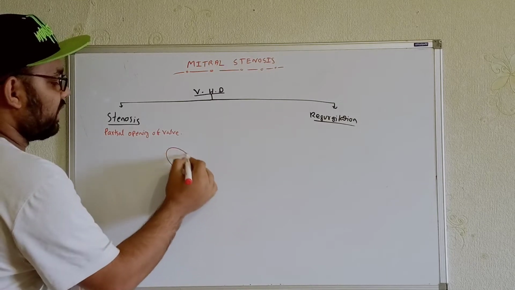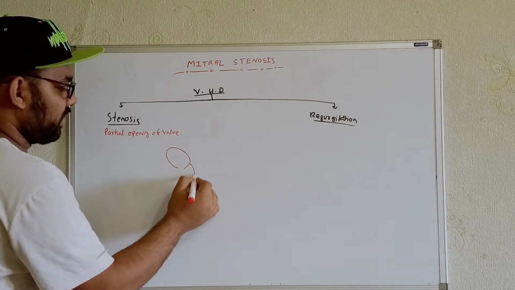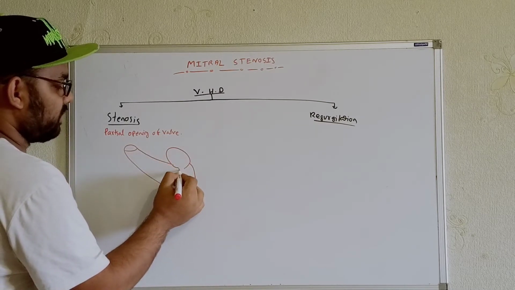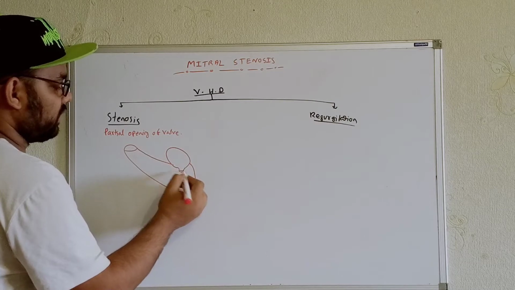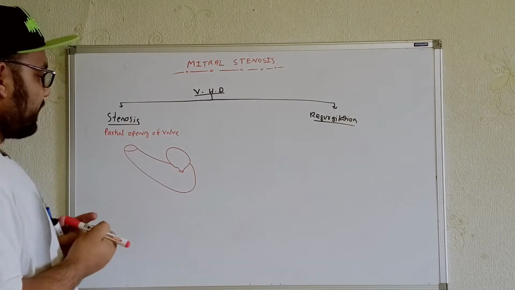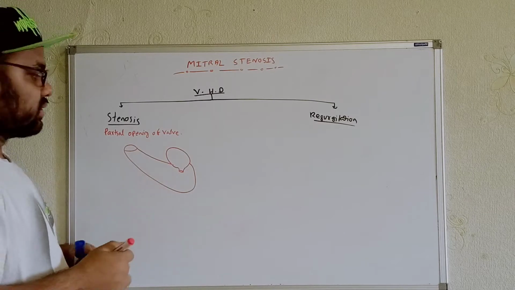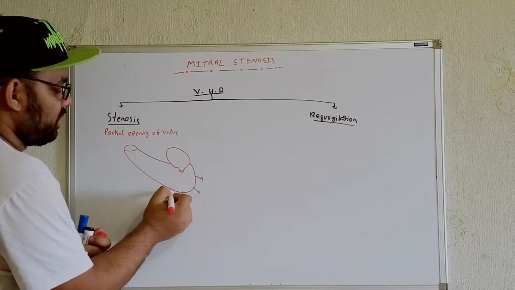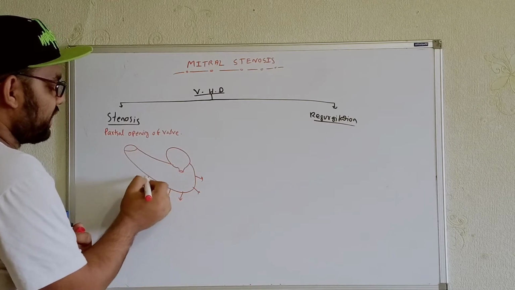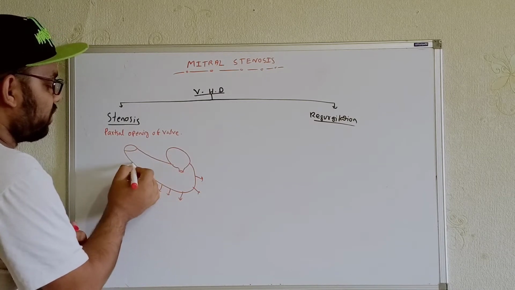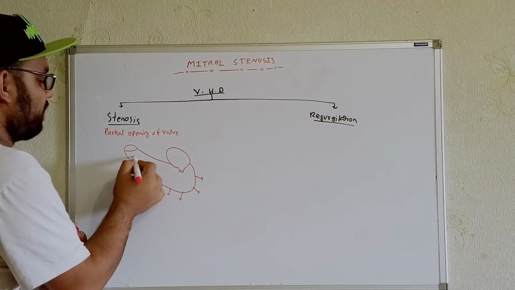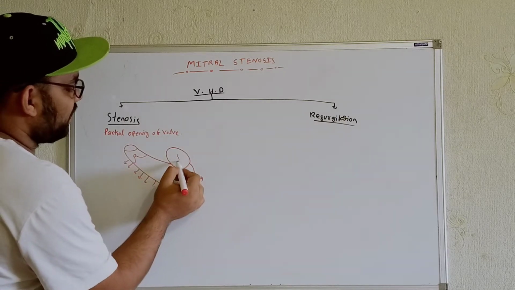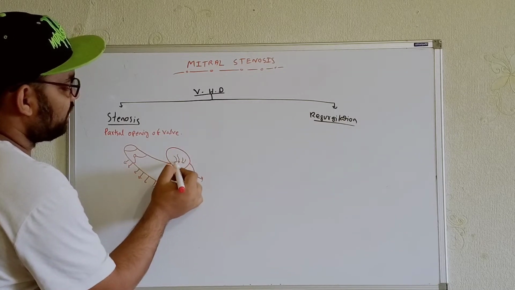Now, whatever the problem we'll see over here, let's see. For example, I am drawing the left heart over here, just like this. This is the mitral valve. Now see, what do you know? Whenever the ventricle goes under the relaxation condition, just like this, when you see the ventricular diastole, at that time, what do we know? The blood is supposed to come from the atria to the ventricles. This is the aortic valve. The blood will come from the atrium to the ventricles over here.